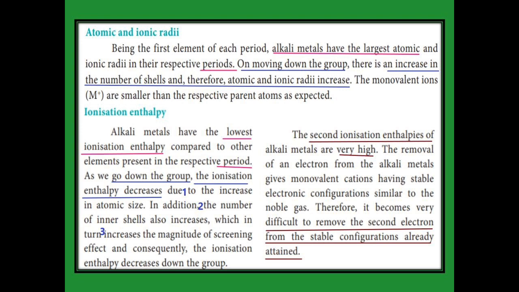If we remove the last electron, it is in the Na+ state, the noble gas configuration, that is the neon state. In this state it is stable. If you want to remove one more electron, we have to give more energy. So the second ionization enthalpy of alkali metals is very high.